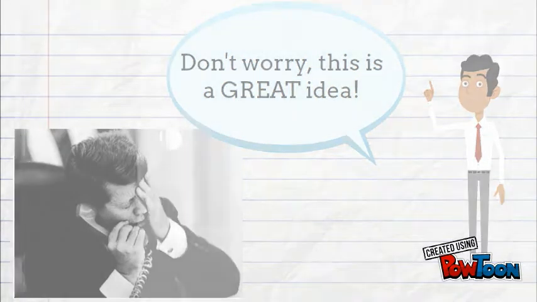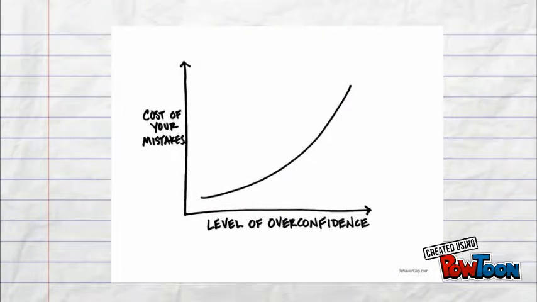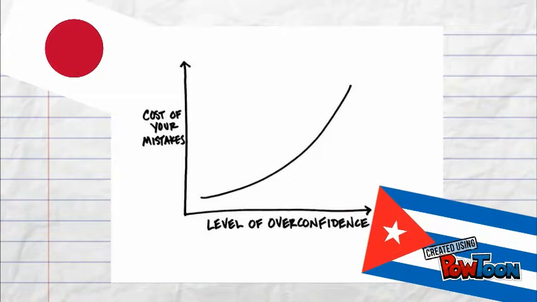As you can see, the intelligence community and the policy officials allowed their overconfidence to influence how they perceived Japan and Cuba. This ultimately resulted in the failure to stop the proposed invasion of Cuba and prevent the attack on Pearl Harbor.